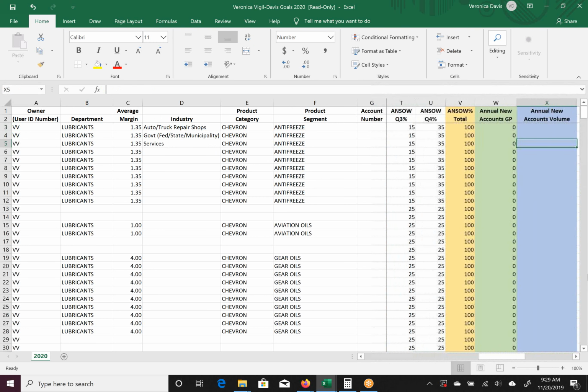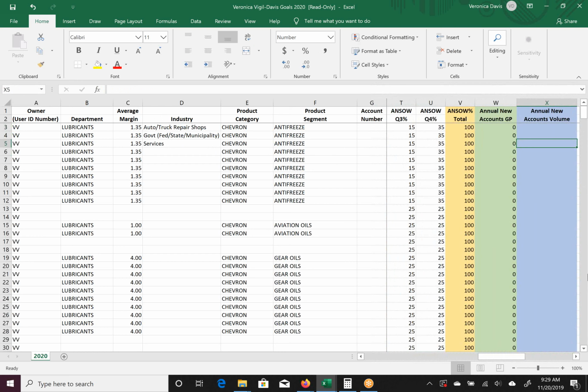As I continue to scroll through here, I'm still in that services section. Is there anything that I currently have in my pipeline or any prospects that I'm potentially working on for the next year that are going to be in that services industry segment that I'd like to acquire new gallons in? If that's the case, this is where you're going to start thinking about where I want to acquire new gallons for the upcoming year.